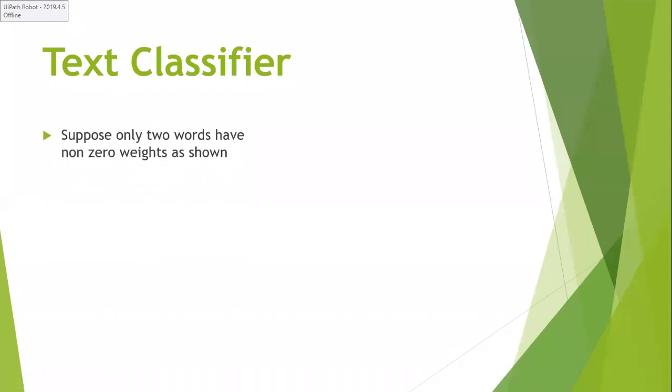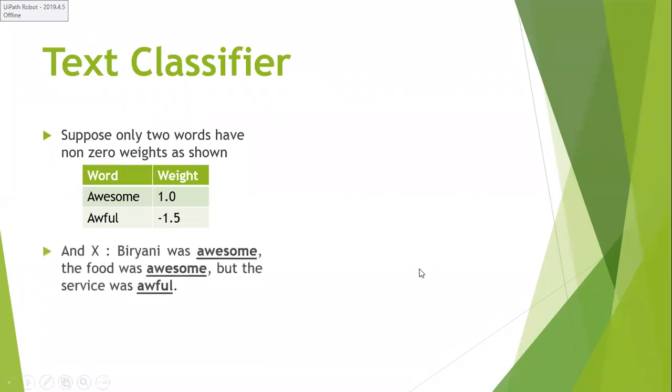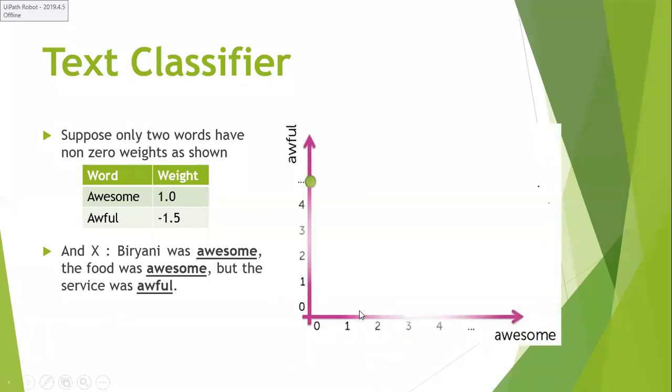For example, I have only 2 words in my sentence. This will explain it in a more elaborate manner. We have only 2 words in my review: one is awesome, another is awful, where the awesome weight is 1.0 and the awful weight is minus 1.5. I want to take the same review again, with awesome instead of great. If you plot the graph, it will look like this.